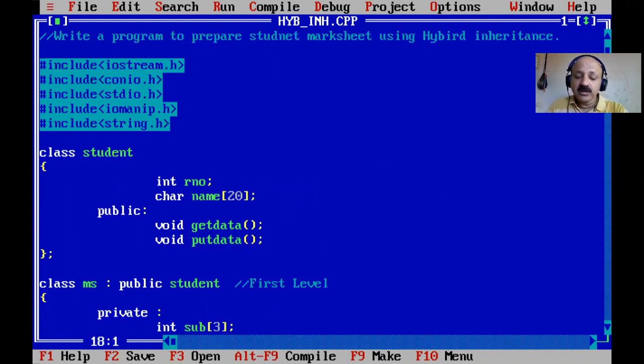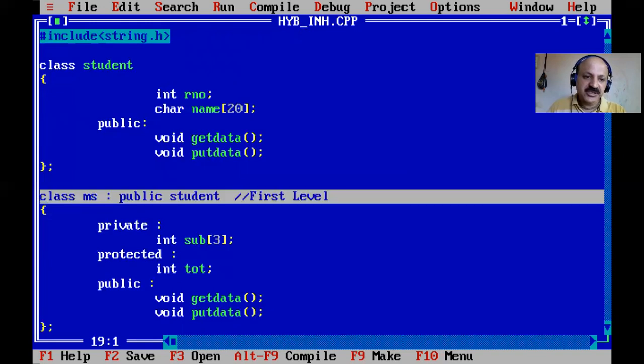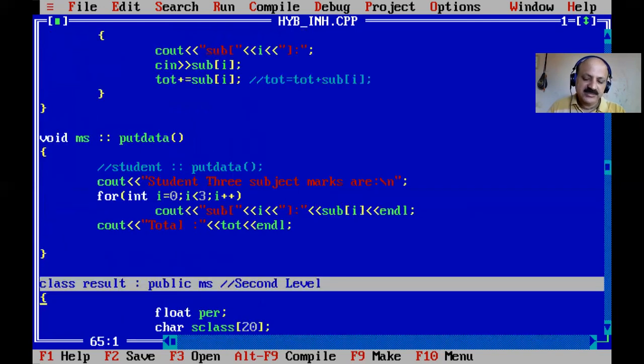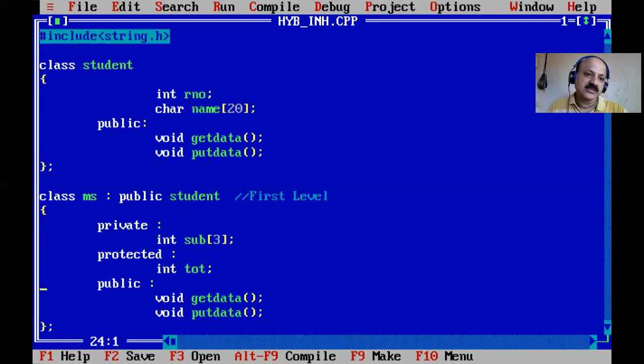So how we can do it, and what is first now? Yes, I first define the public derivation for both levels: public derivation, student class into marksheet class, and marksheet class into result class as a public derivation, second level. Okay, so multi-level inheritance. And now we can do the hybrid inheritance.